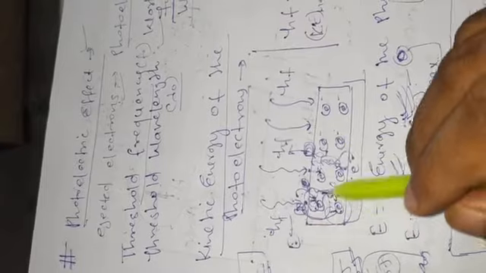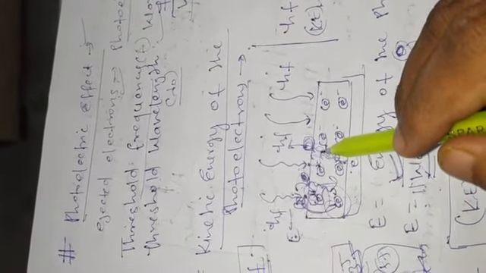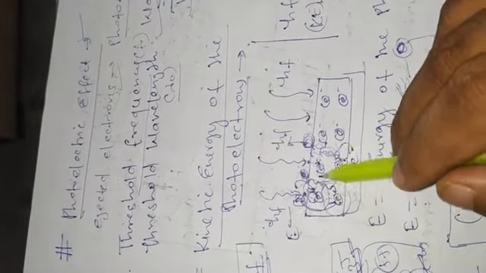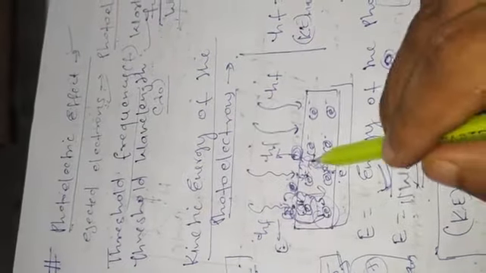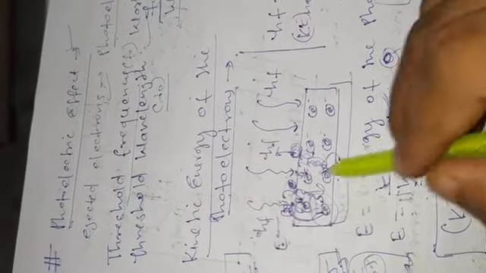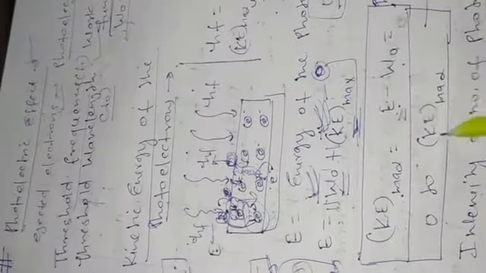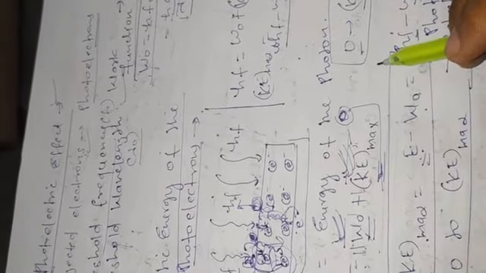Electrons are not located at the same places. They are located at different places in the metal. Some of the electrons are located near the surface and get maximum kinetic energy. The electrons which are away from the metal surface get less kinetic energy than the maximum. So ejected electrons do not have the same kinetic energy.